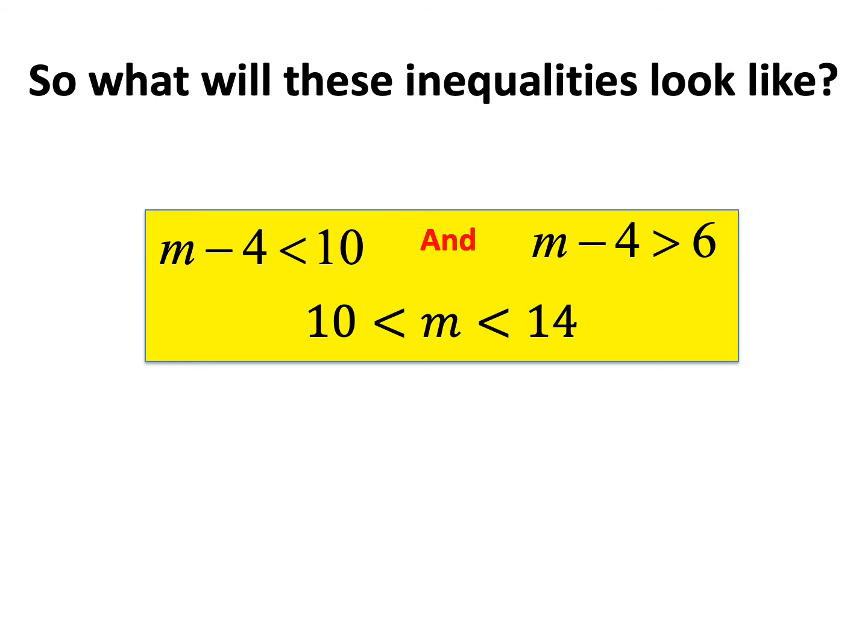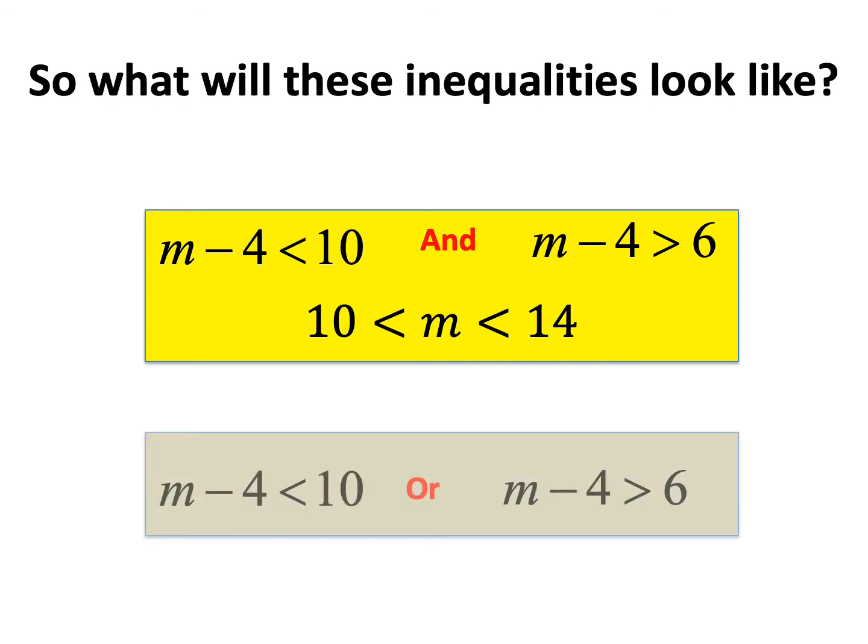And therefore, there's a way, which I will teach you today, to combine the two inequalities into one. So it looks like this. It says M is greater than 10 but less than 14. All right. So here's the good news. The good news is that this process is pretty easy, and the other good news is that for "or"s, there is no other option. "Or"s will always be combined with the word "or".